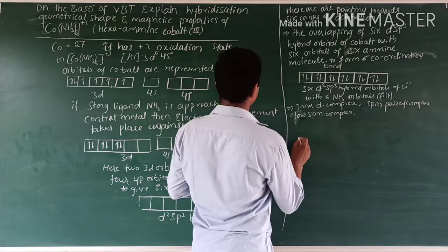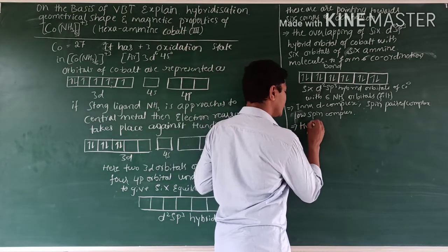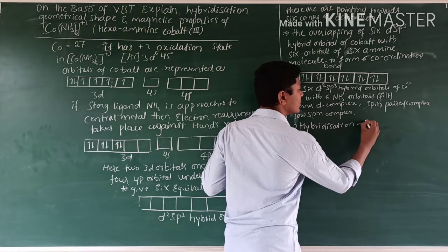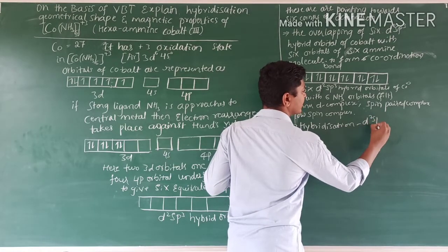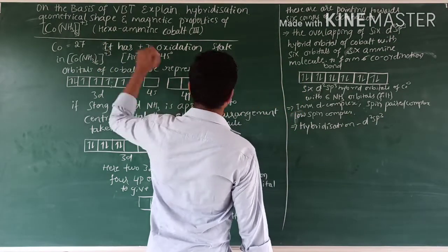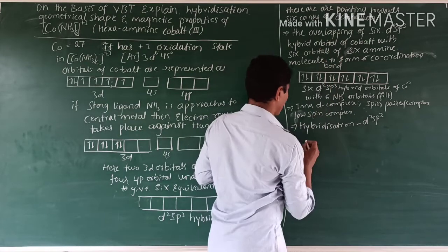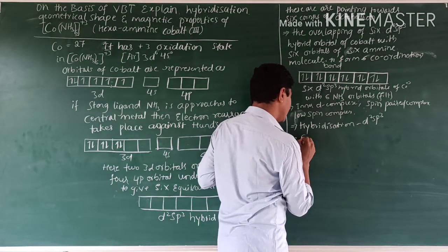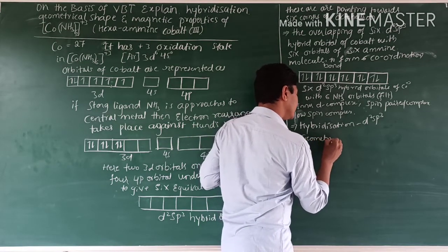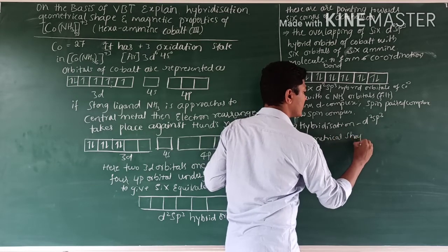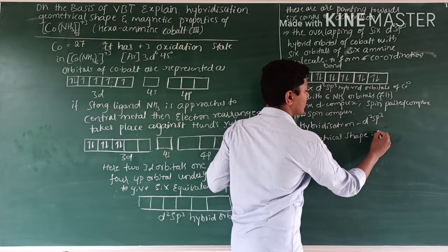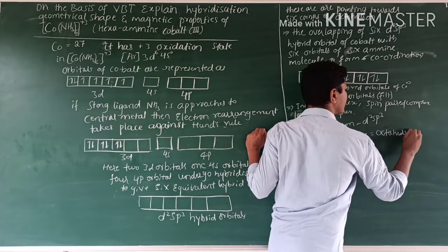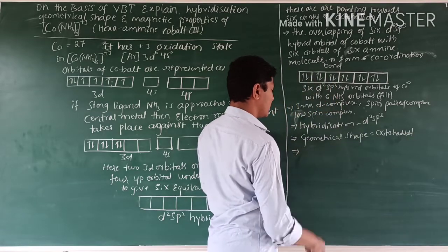What is the question? Hybridization. Hybridization is d2sp3. Then what is the geometrical shape? If the hybridization is d2sp3, then the geometrical shape is octahedral.